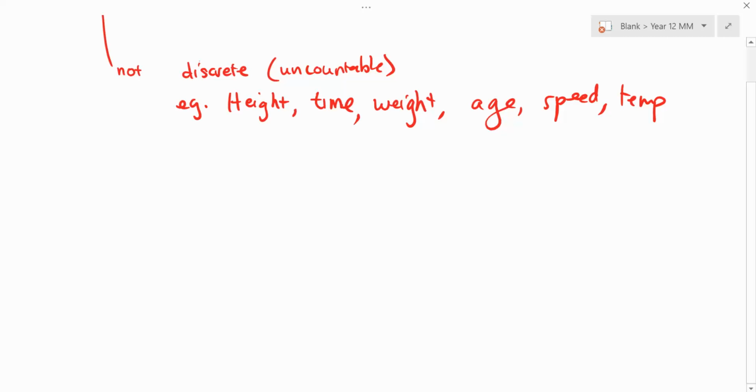What are we looking for, Percy? In order to do continuous random variable, what do we need? You need a function.